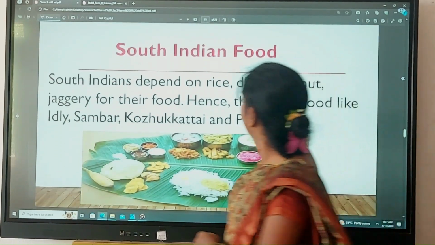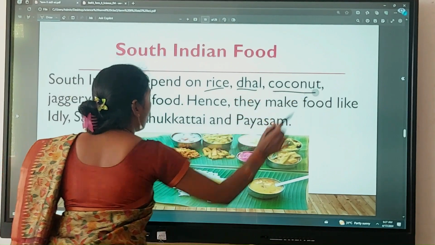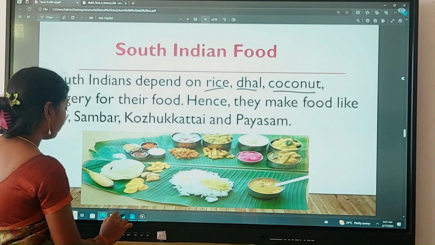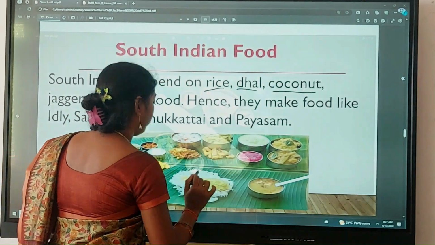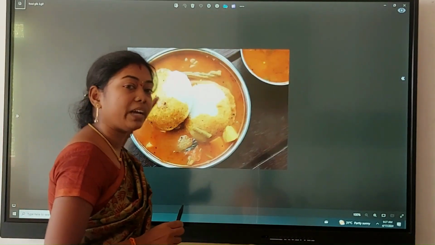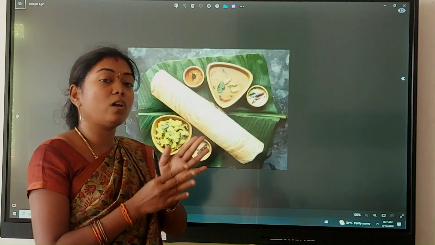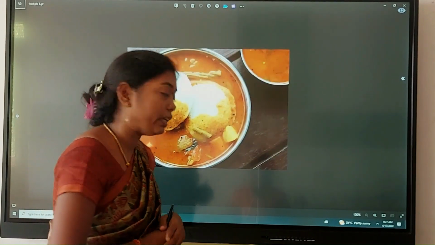South Indian food: rice, dal, coconut, all these they prefer in South Indian food. They also prefer idlis, dosas, payasams, all these come under the South Indian food.